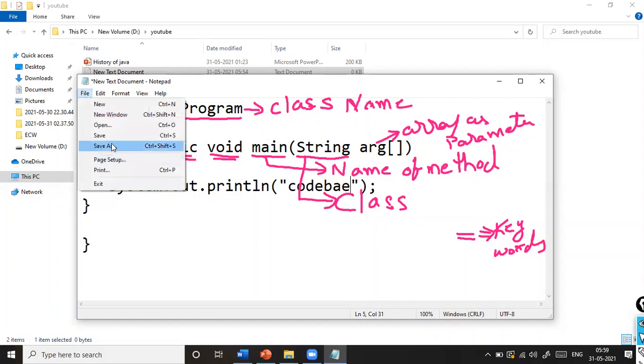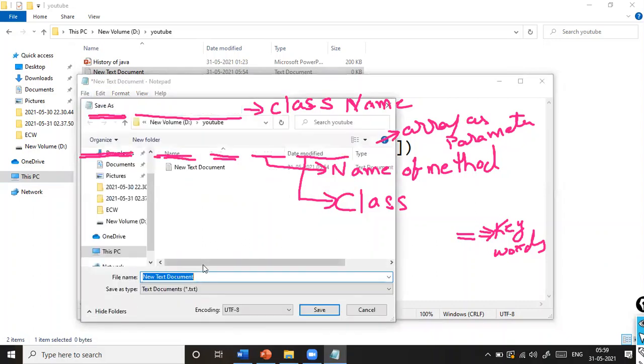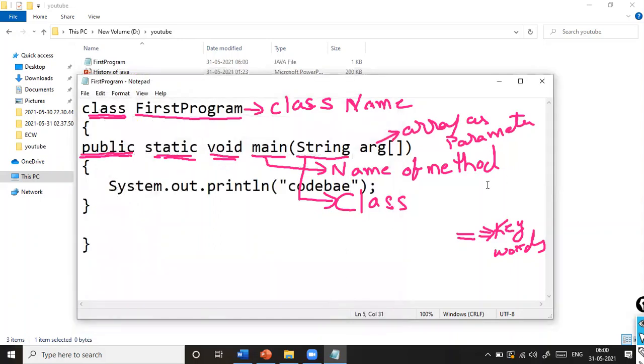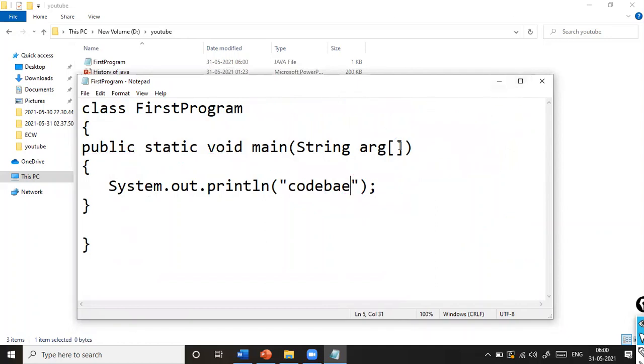Whenever you're saving the file, you have to save it with the .java extension and the class name. My class name is FirstProgram, so I save it as FirstProgram.java. Make sure you save it with the .java extension. I'm clearing the screen now. I hope this is clear.